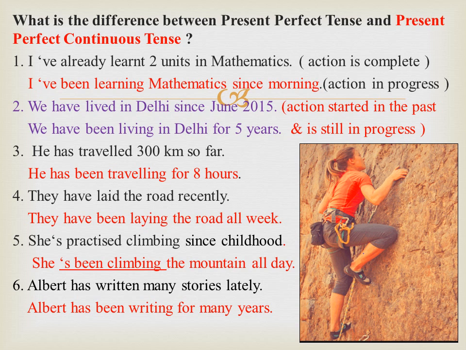Let us see the other examples. He has travelled 300 kilometers so far. He has been travelling for 8 hours. Has he reached the destination? No, he hasn't. He has only completed 300 kilometers so far. He is still travelling. He has travelled for 8 hours and it may prolong to 12 hours.